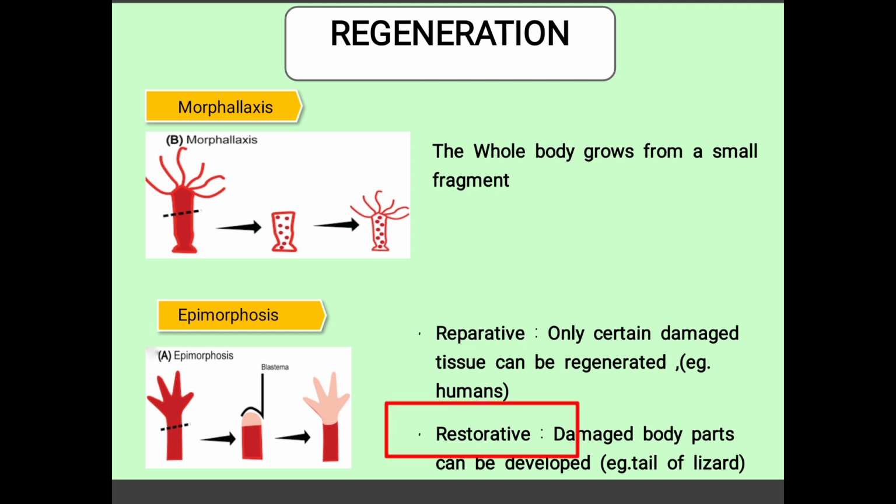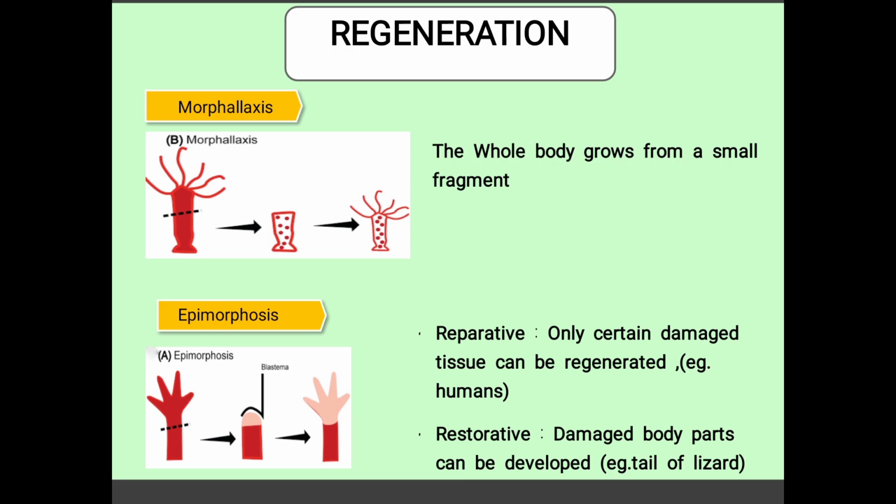Whereas restorative means getting something again. Here damaged body parts can be developed again. For example, the tail of a lizard. When the tail of a lizard is cut off, it will regrow its tail. That is known as restorative epimorphosis. So this is regeneration. Regeneration is not actually a method of reproduction, because fragmentation is a method of reproduction.